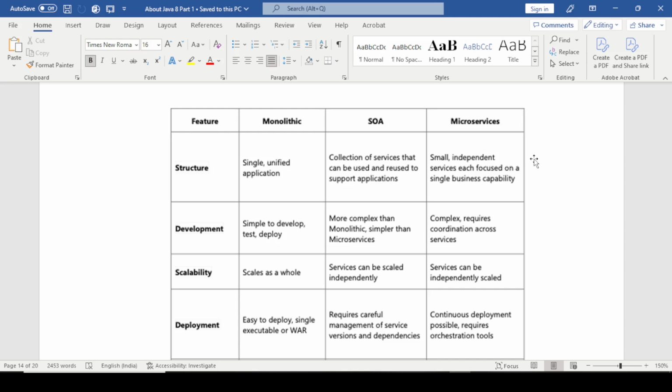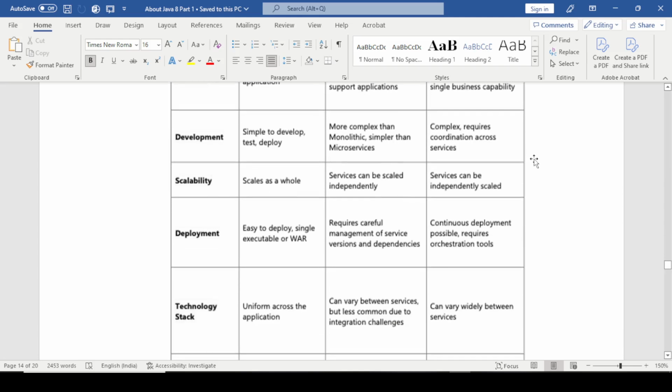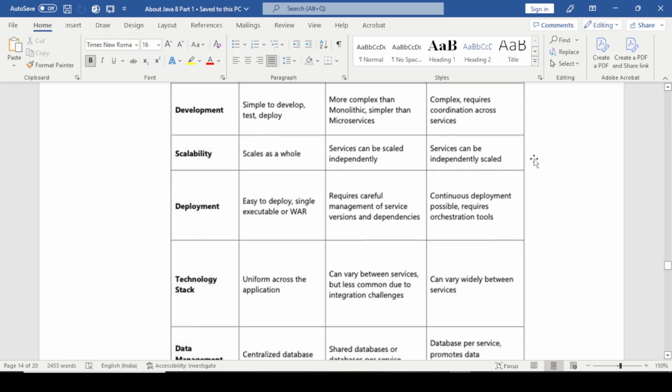Development: simple to develop, test, deploy in monolithic. SOA is more complex than monolithic, simpler than microservices. Microservices are complex and require coordination across services. Scalability: in monolithic the whole application is scaled, while services can be independently scaled in SOA and microservices. Deployment: easy to deploy, a single executable or war file. SOA requires careful management of service versions and dependencies. Microservices deployment possibly requires orchestration tools.